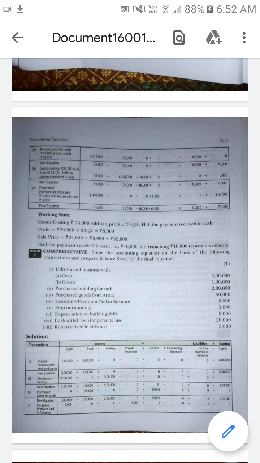They are fixing a certain percentage, 4%. There is a separate chapter called depreciation accounting, with different methods of calculating the amount of depreciation. In that chapter we will learn more about how to calculate depreciation. For now, just know the meaning of the term. Depreciation is the reduction in the value of an asset. Each year the value of the asset will be reduced, whatever asset we purchase and decide to sell. This is called depreciation.